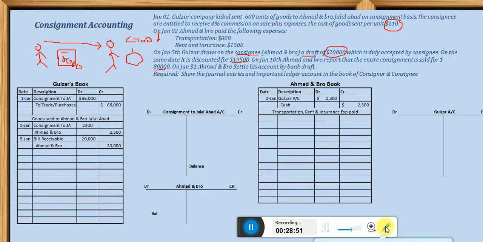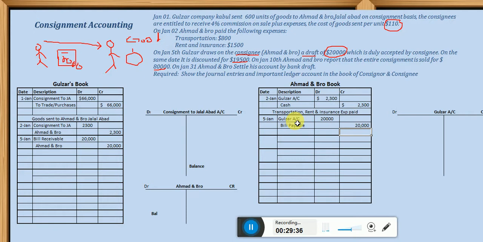Okay, next, dear students, this transaction should be recorded by Ahmad and Bro also, as it is related to Ahmad and Bro. So on January 5, whenever the draft is accepted by Ahmad and Bro, it means Ahmad and Bro is not accepting it for free. Obviously he has given a surety to get this amount back from Gulzar. So Gulzar account should be debited by Ahmad and Bro, and he should credit bill payable account. How much? $20,000, and here is $20,000.